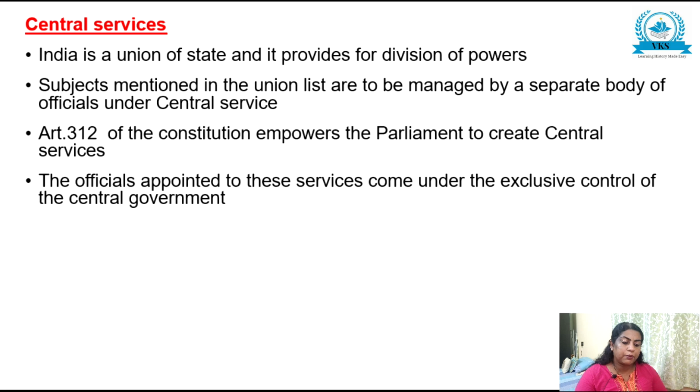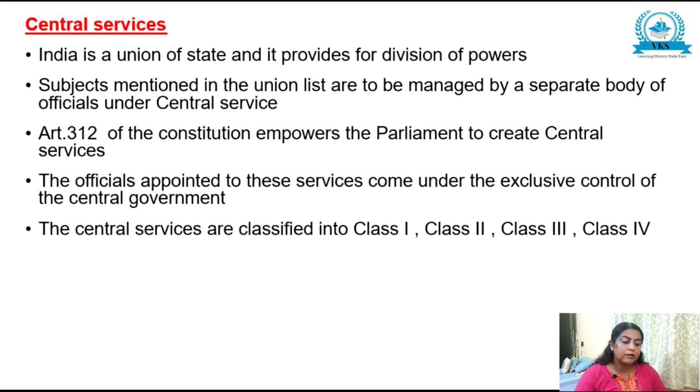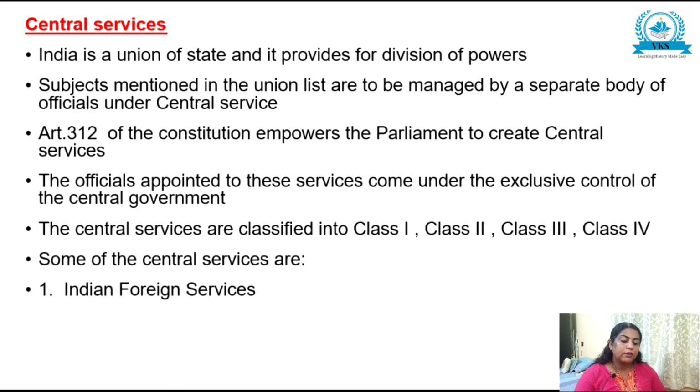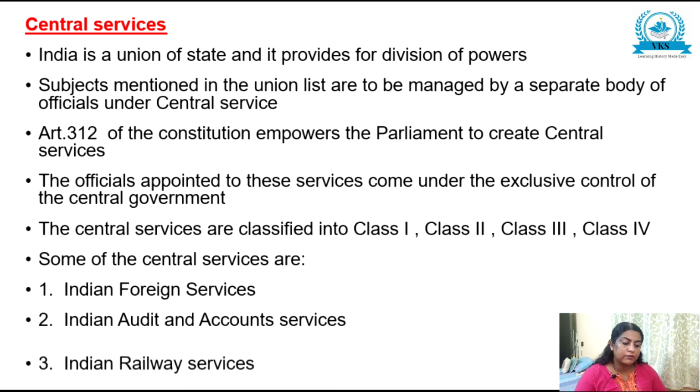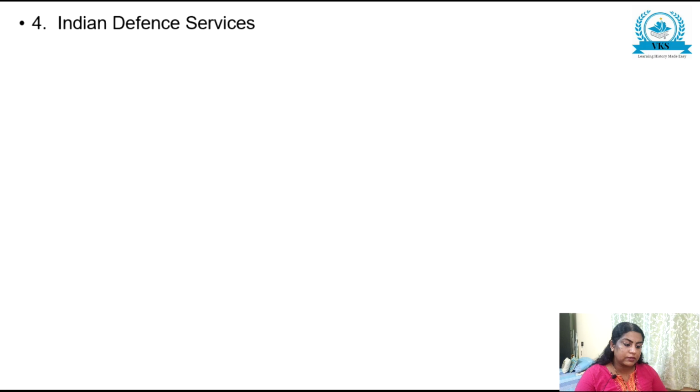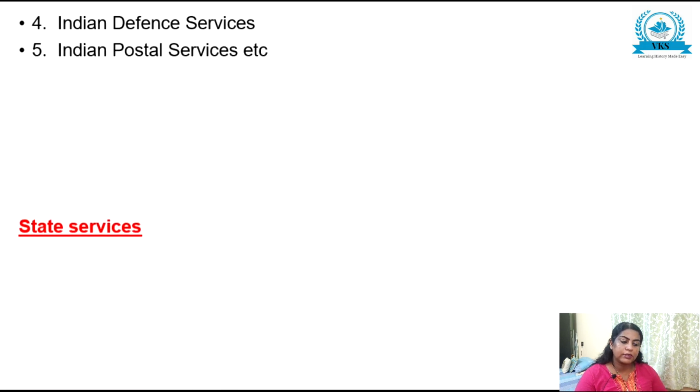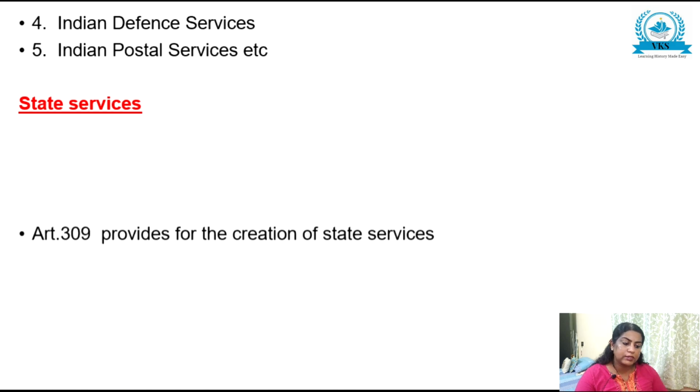The officials appointed to these services come under the exclusive control of the central government. The central services are classified into Class 1, Class 2, Class 3 and Class 4. Some of the central services are Indian Foreign Service, Indian Audit and Account Services, Indian Railway Services, Indian Defence Services, Indian Postal Services, etc.